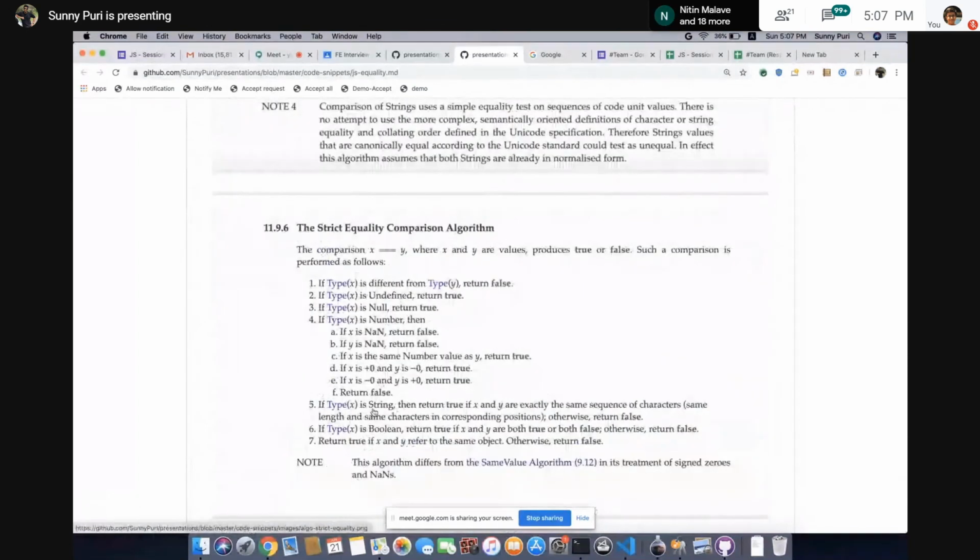So if both are strings, match the value. If the sequence of characters is the same, return true, otherwise false. In case of boolean, if both are true, return true. If both are false, return true. Right? Otherwise false. So this is pretty much the algorithm. They have said the algorithm differs from the SameValue algorithm in the treatment of signed zeros, -0 and 0, and NaNs. So this algorithm is very much similar to the SameValue algorithm. This is clear, guys?